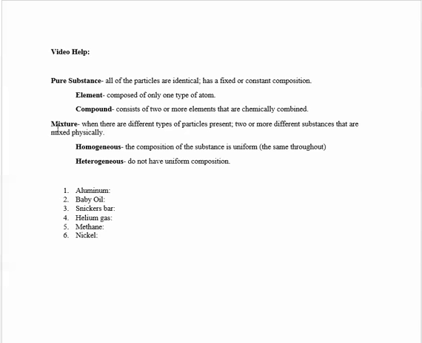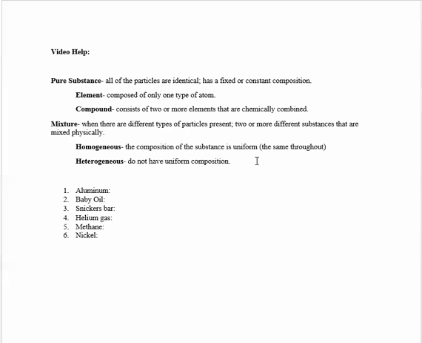For mixtures, you can break them into homogeneous mixtures and heterogeneous mixtures. For homogeneous mixtures, their composition is uniform. What uniform means is it's the same throughout. For heterogeneous mixtures, they do not have a uniform composition.